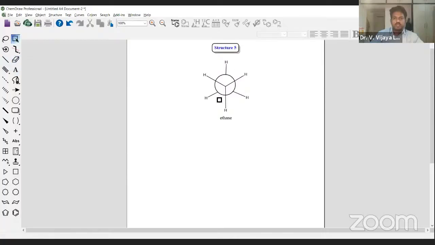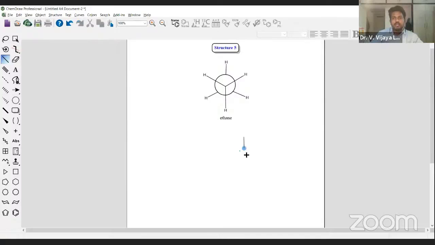So how do we do that? It's very simple. First of all, all are single bonds only. There are six single bonds: one, two, three, four, five, six. So let me put the single bonds first. First you draw one vertical single bond.